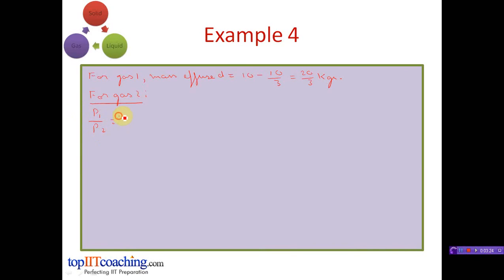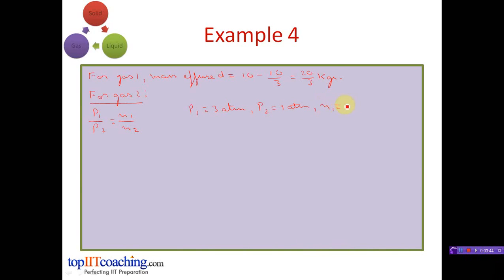Again, P1 divided by P2 is equal to N1 divided by N2. P1, as usual, that is the initial pressure, was 3 atmosphere. P2, the pressure after leakage, should be 1 atmosphere.